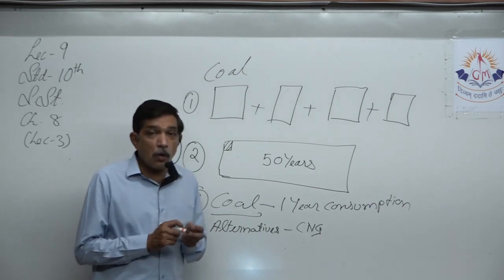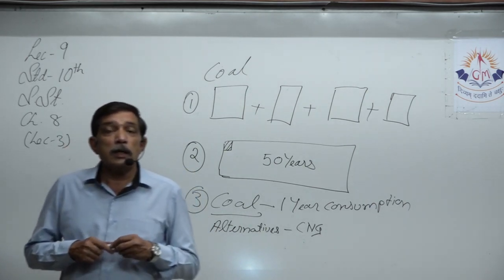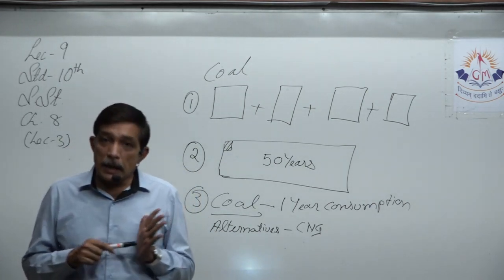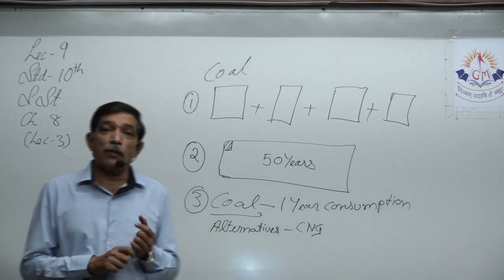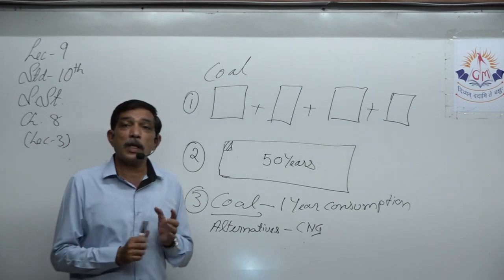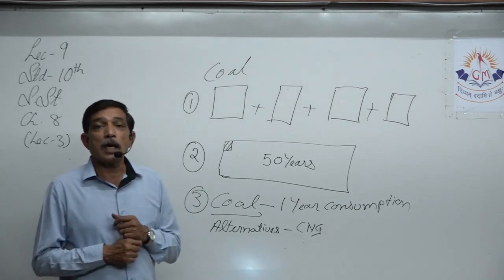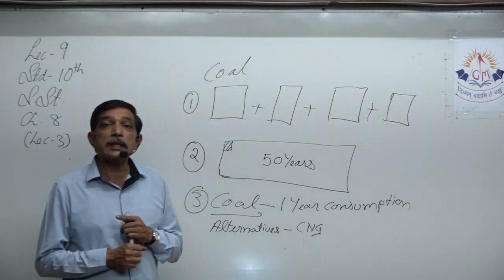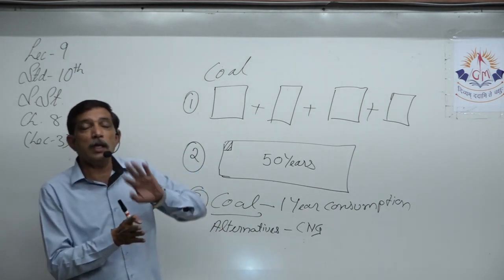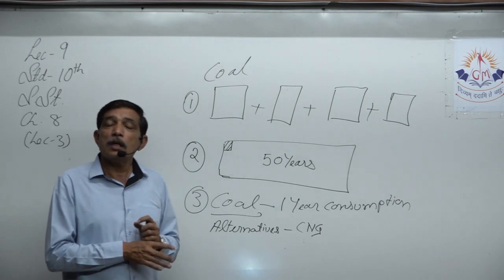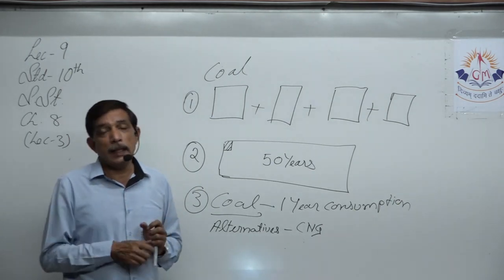We use coal in the thermal plant to produce electricity. We'll use alternatives there. For example, we can construct lots of multi-purpose projects, that is dams, where water will be collected. That water can be allowed to drop on the turbines to generate electricity.